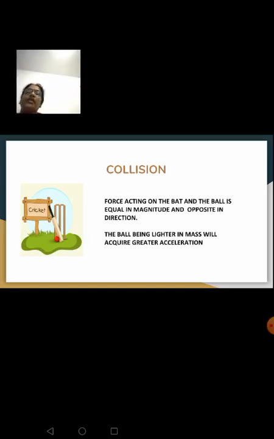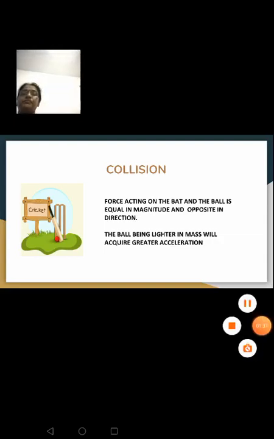The ball is accelerating very fast because the mass of the ball is lesser when compared to the mass of the bat. Since the ball is lighter in mass, the force that is exerted by the bat on the ball is making it move at a greater speed. This we have done, the relationship between acceleration, mass, force and all, while doing second law of motion, right? So the force acting on the bat and the ball is equal in magnitude and opposite in direction. The ball being lighter in mass is acquiring greater acceleration.